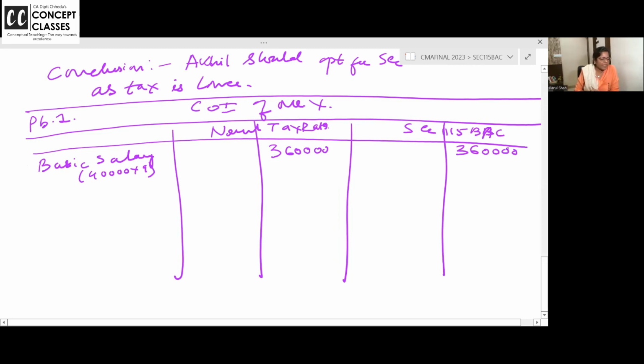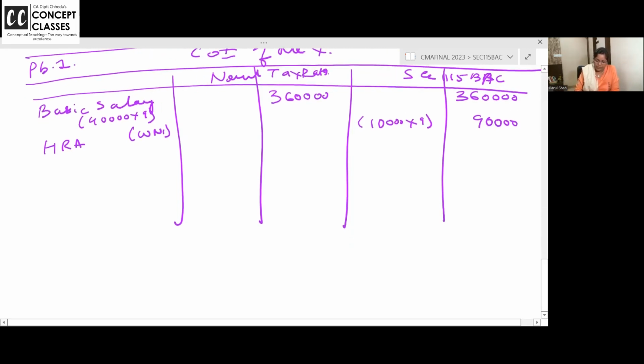Then you are getting house rent allowance. So for house rent allowance, I'll prepare working note 1. Why am I preparing working note 1? Because you are getting a deduction here. And in the alternative regime, HRA you are getting 10,000 per month into 9, directly taxable. Are you all with me? Here 10,000 HRA is directly taxable, though he's paying 13,000 rent. Right. So here you will get a deduction.